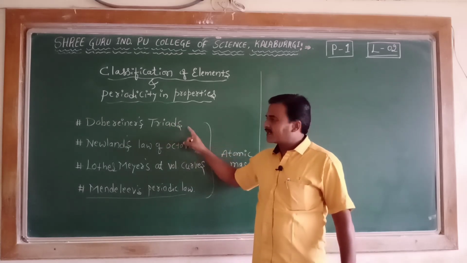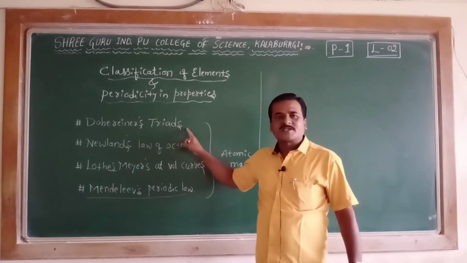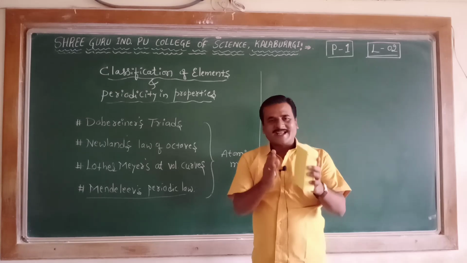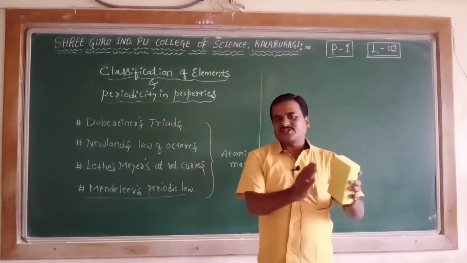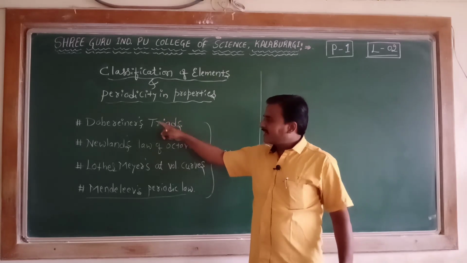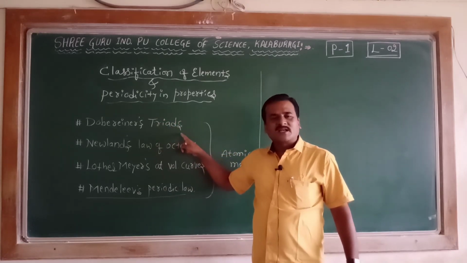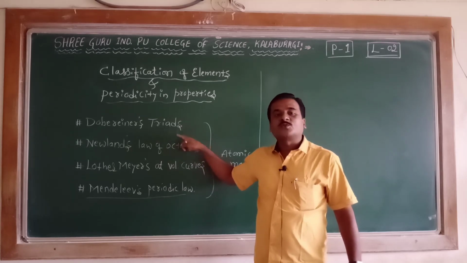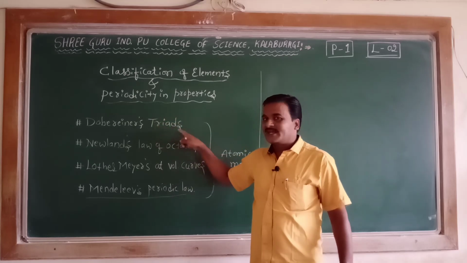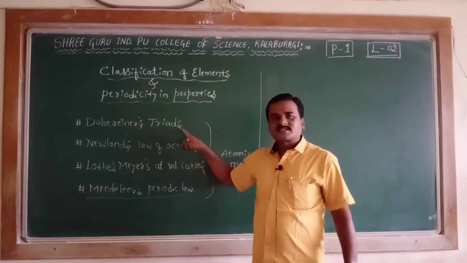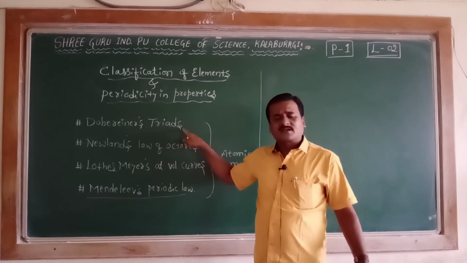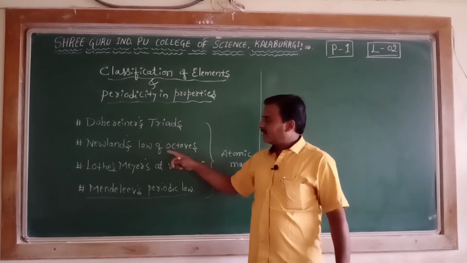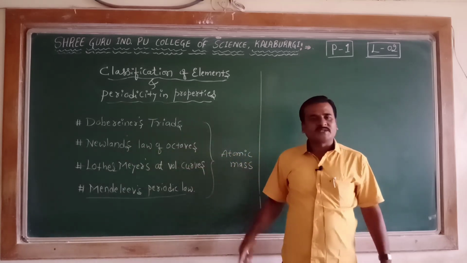So in Dobereiner's triads, as a recapitulation, he arranged the elements in a set of 3 elements, such that the atomic mass of the middle element is nearly equal to the arithmetic mean of the other 2 elements, and as a result he gave 3 triads. This did not gain much attention, then chemists looked forward, and later came Newland's law of octaves.